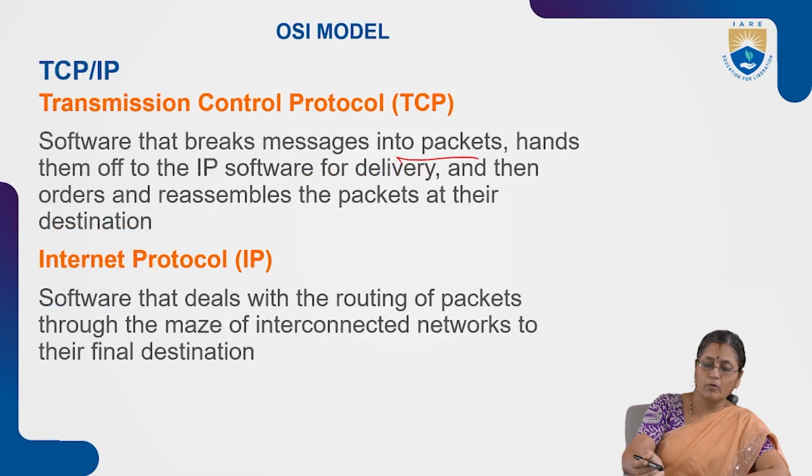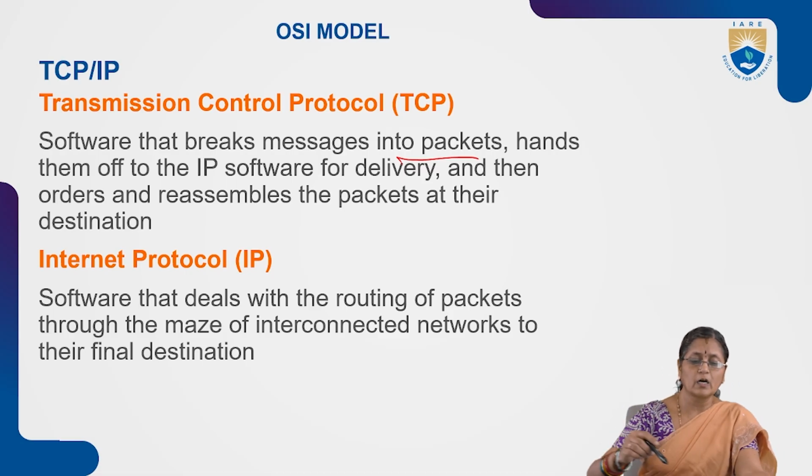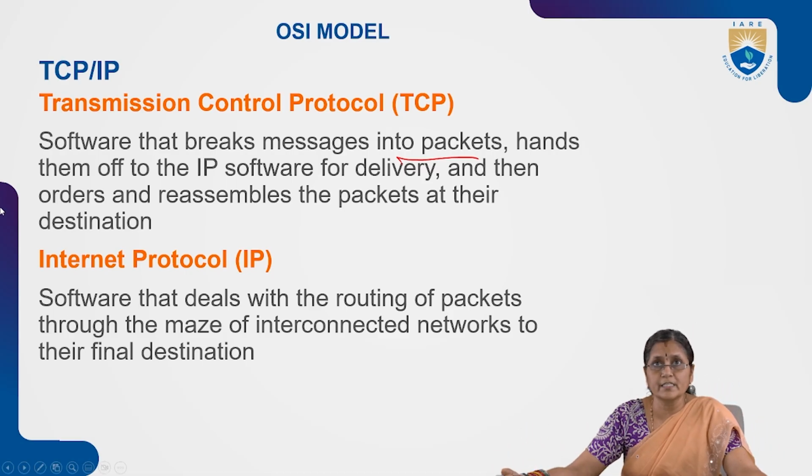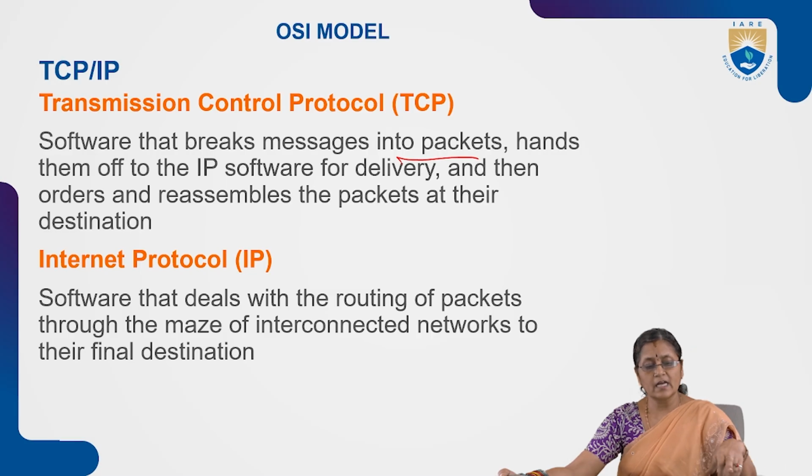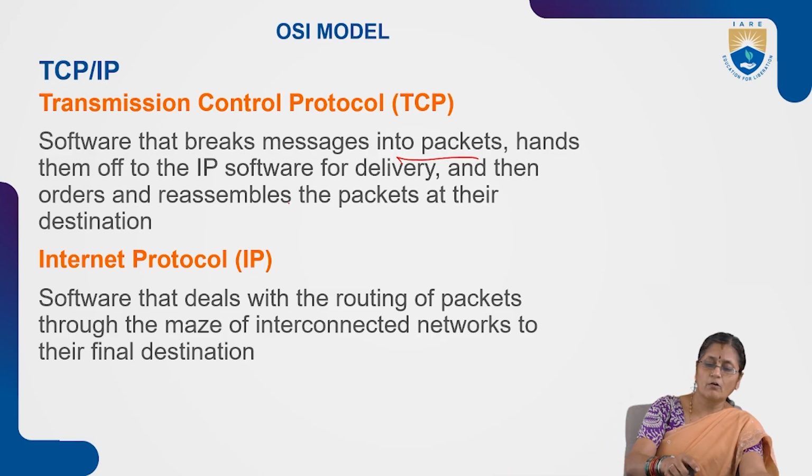The software divides the message into small segments, in TCP/IP these are packets, and this is handed over to the IP software for delivery.